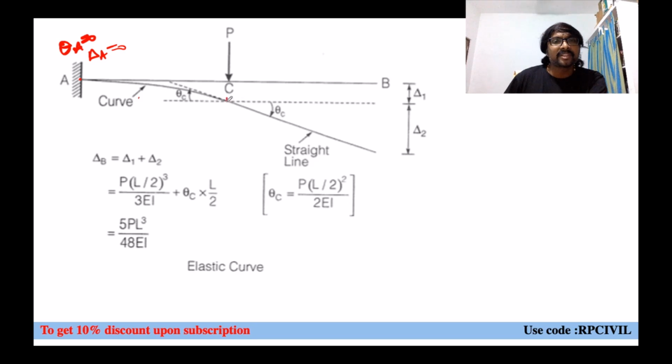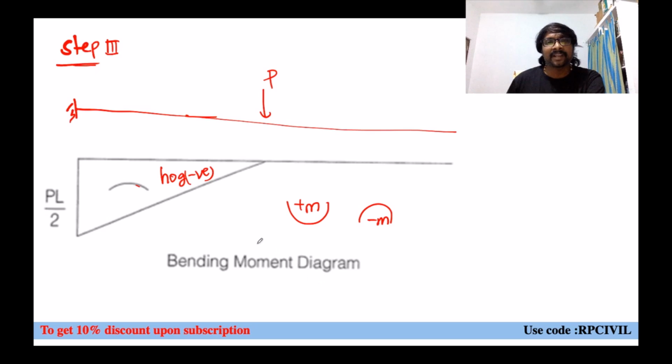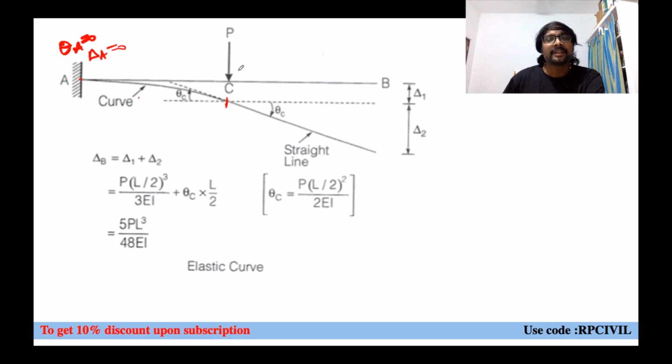But from this point onwards, there is no bending moment diagram. There is no bending moment diagram from this point onwards. Means what you can say? You can say that there is no variation in the slope. So no moment corresponds to which one? Slope only, no? There is no variation in the slope. Same slope theta C, if you wanted to maintain this, it must be a straight line, or not?